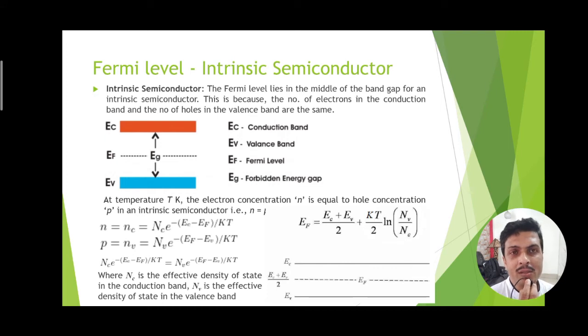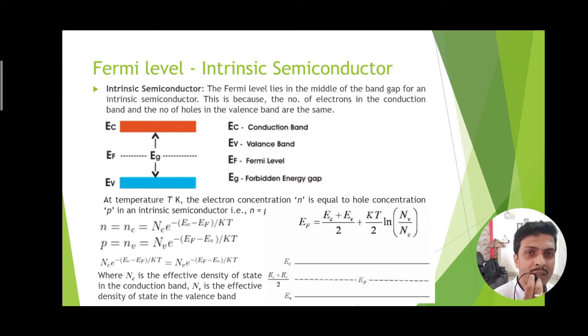Why? Because in case of intrinsic semiconductor, the generation of free electrons are due to thermal agitation. That is, thermally agitated electrons in the covalent bond break and move into the conduction band. So therefore, each of these generated electrons is making a pair of hole in the valence band. So the number of holes in the valence band and number of electrons in the conduction band for intrinsic semiconductor are almost equal. That is why the Fermi energy level is at the middle of this band gap energy.